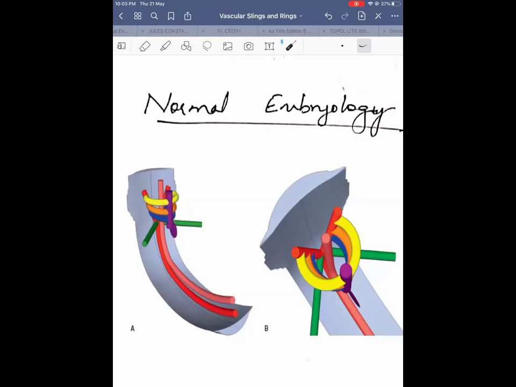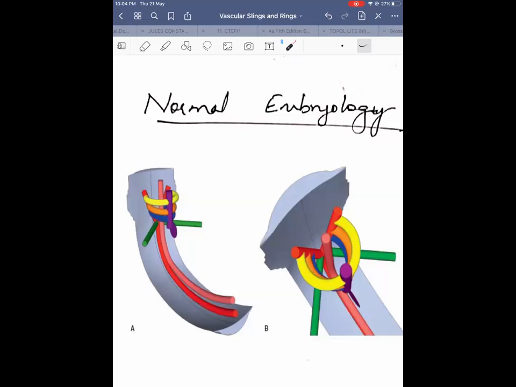This can also be called the ventral aorta, and this is the dorsal aorta. This is the left dorsal aorta and this is the right dorsal aorta. This is the esophagus. On viewing from above, this is the esophagus, left dorsal aorta, right dorsal aorta, ventral aorta. Now this ventral aorta is connected to the dorsal aorta on both sides via 3 aortic arches.